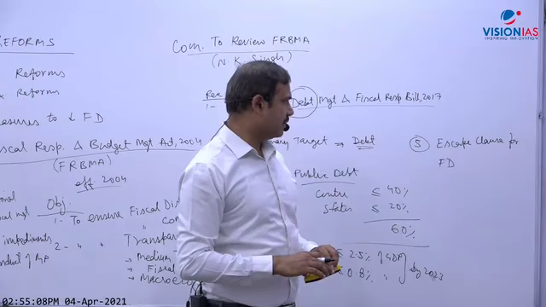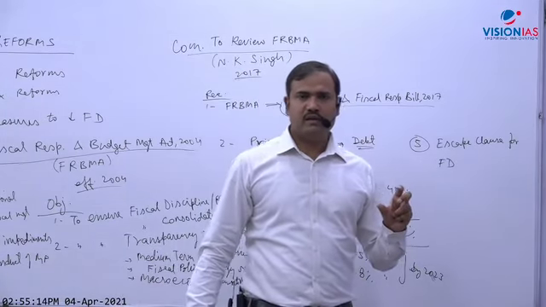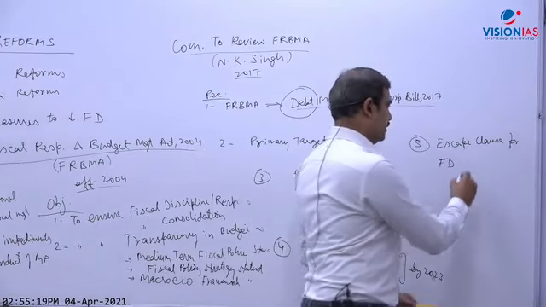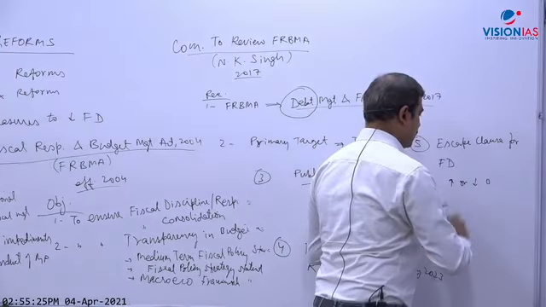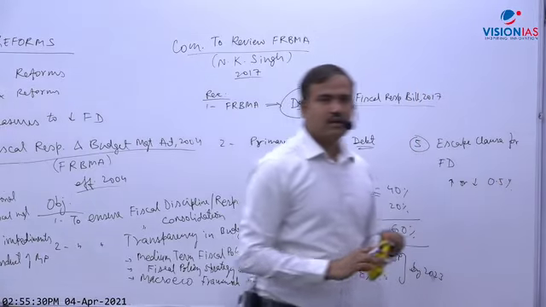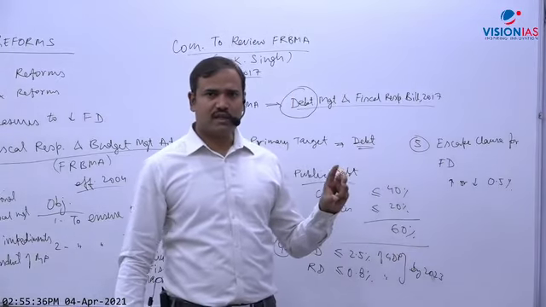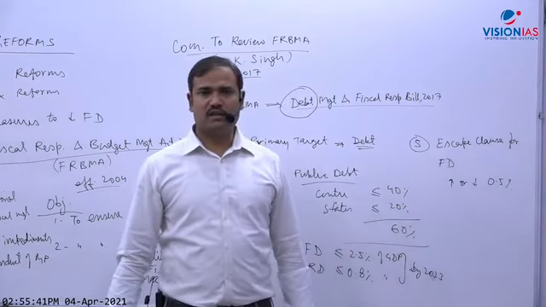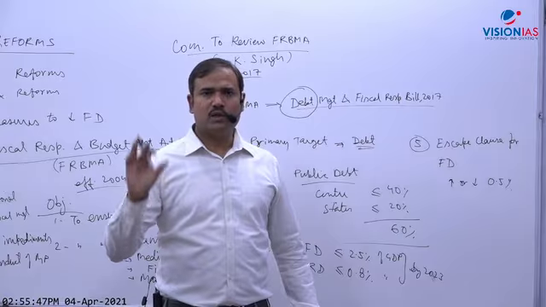That is, the FD can be increased or decreased by 0.5% as a part of counter-cyclical fiscal policy.